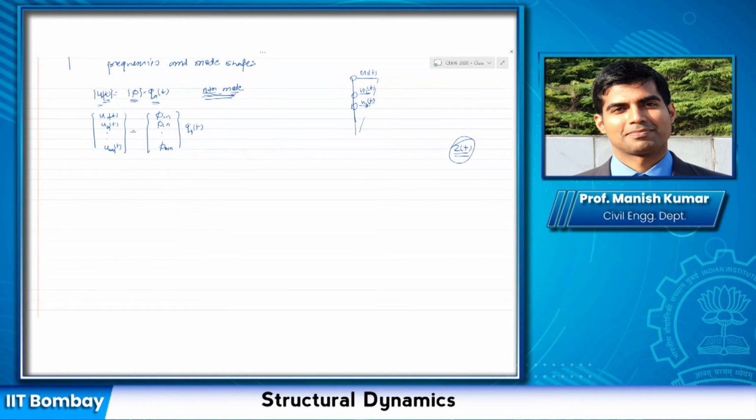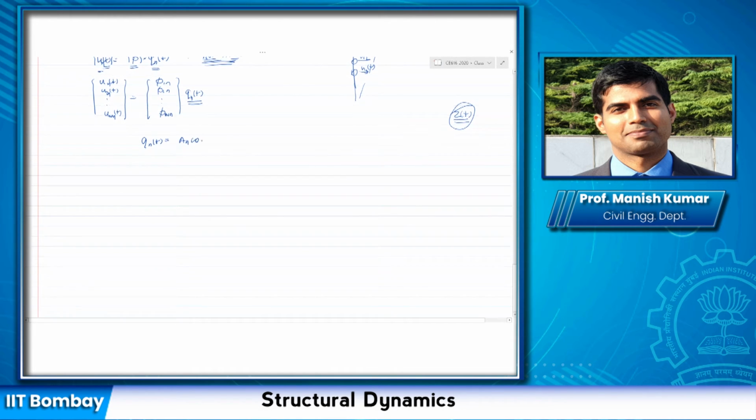Now for a harmonic response, this is the shape factor, so q_n(t) can be written as a_n cos omega_n t plus b_n sin omega_n t. This is the general equation. Remember it can be reduced to some constant times cos(omega t minus phi). All I'm saying is that this is the general equation of a harmonic response. And we said that when it vibrates in one of its modes, the motion is harmonic.